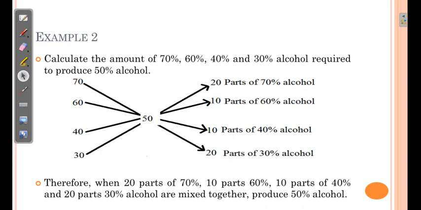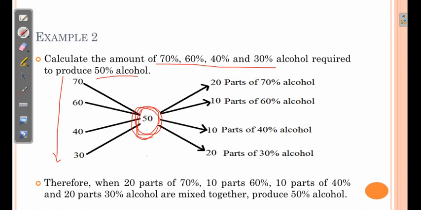Here this is multiple alligation. When we have a mixture of more than two different solutions and we want to prepare an intermediate solution, at that time we can write all the portions in descending order of the concentrations. Over here we can use 70, 60, 40 and 30% alcohol to produce 50% alcohol. So we need to write them in descending order, and we need to place the required concentration at a place where it comes in between. It comes between 60 and 40, so we need to place it over here.